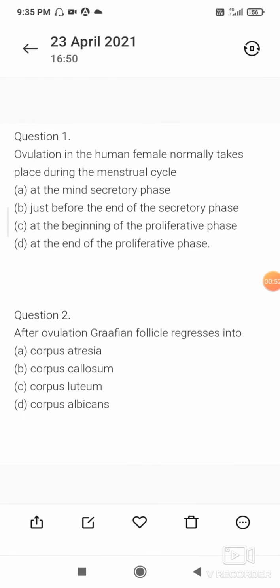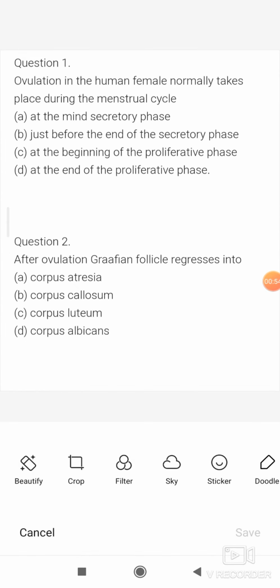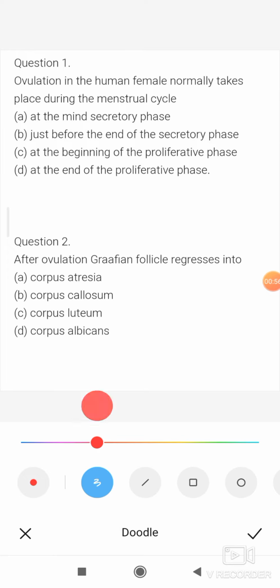So the correct answer is D, because when the proliferative phase ends, the ovulatory phase starts. So at the end of the proliferative phase, ovulation in the human female normally takes place during the menstrual cycle. So the correct option is D.